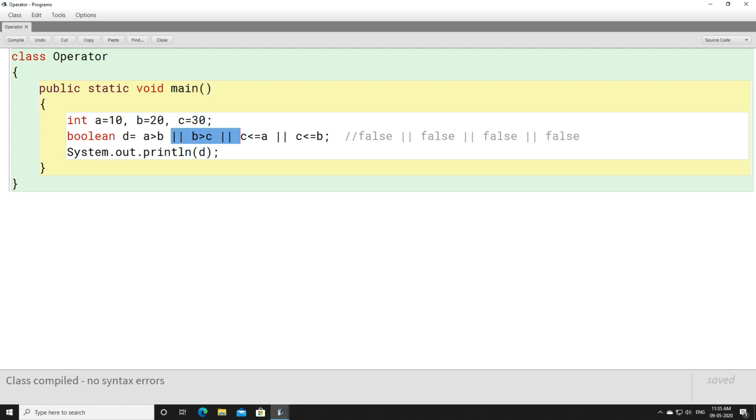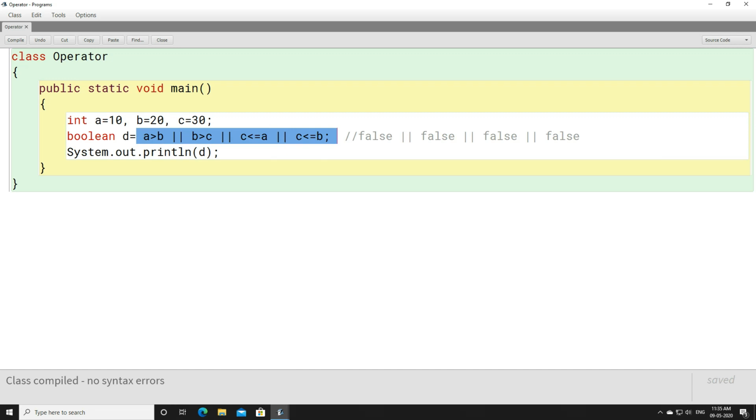So OR sign will give you true if any one of the conditions is true. If all the conditions are true, it will give you true. If any one of the conditions is true, it will give you true. But in AND, if any one of the conditions is false, it will give you false. If all the conditions are true, then it is going to give you true. This is just vice versa. AND and OR are vice versa.